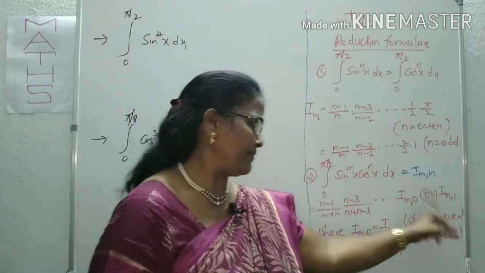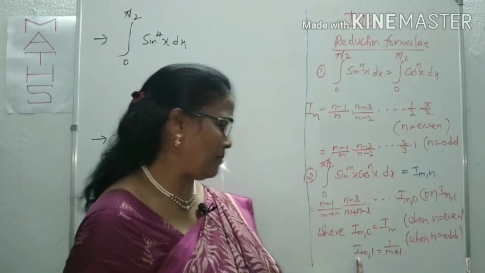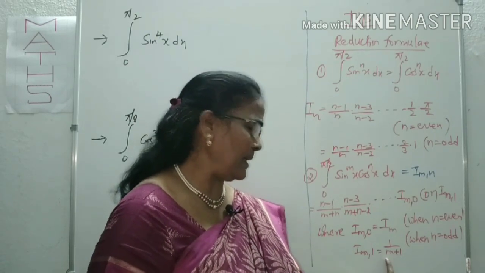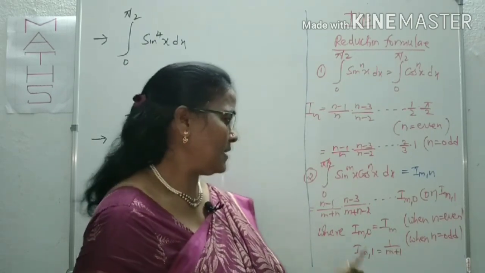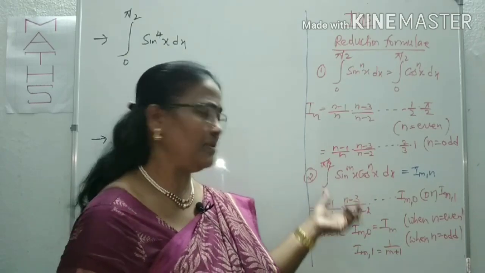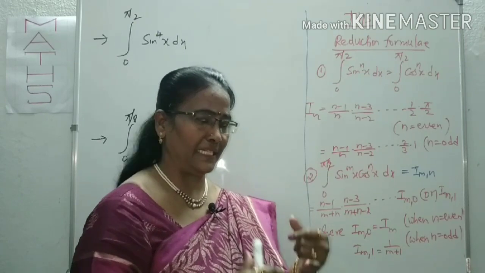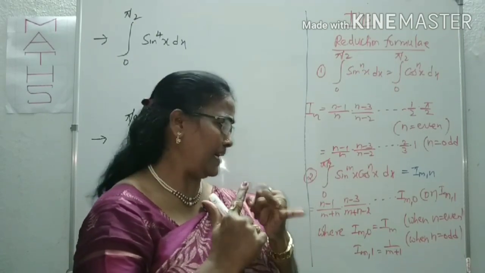If you get m comma 1 somewhere else, when can you get m comma 1? When n is an odd number. Immediately you can take that value as 1 by m plus 1. That's it. But here you concentrate. There will be more and more cases, but I applied only 2 cases here for your easiness. Only n even or n odd, you have to think.